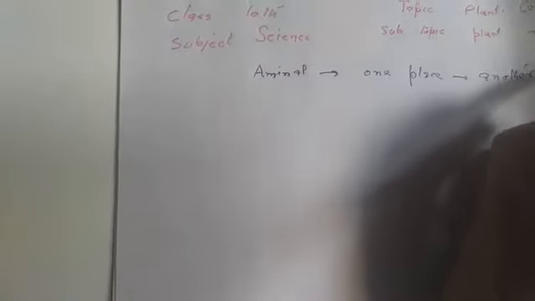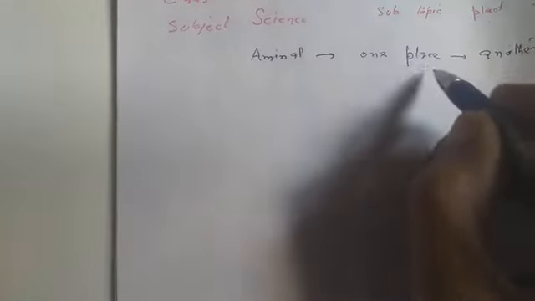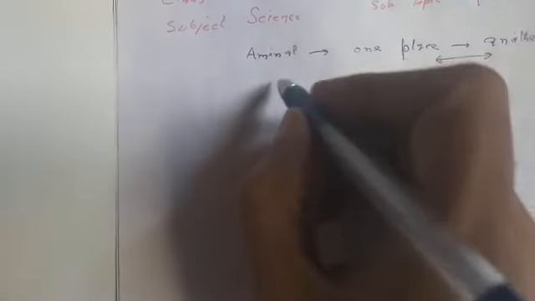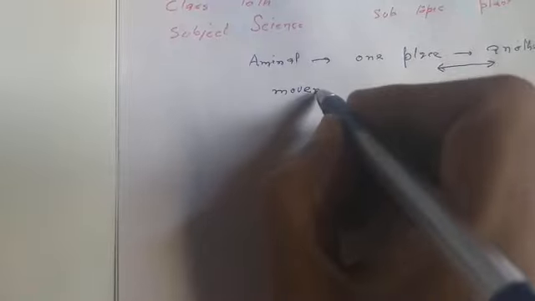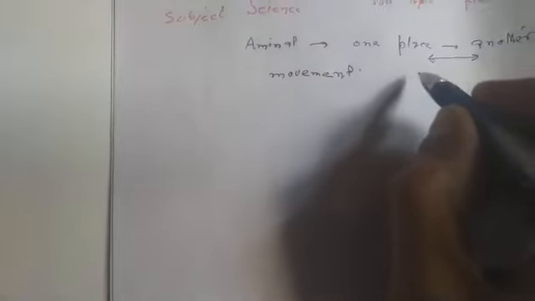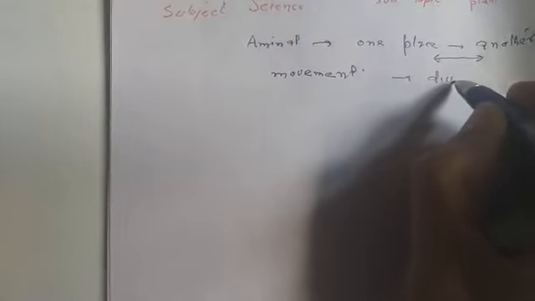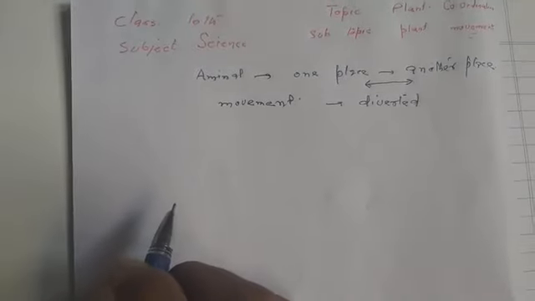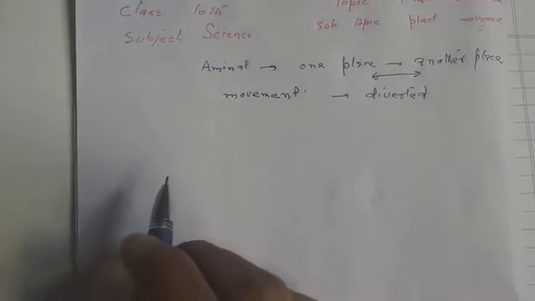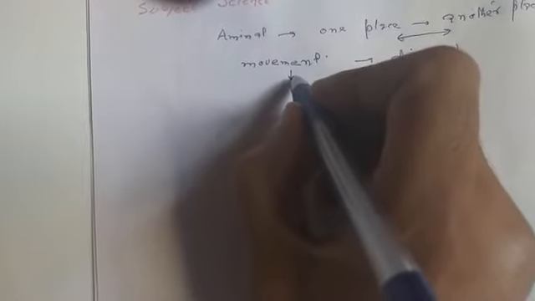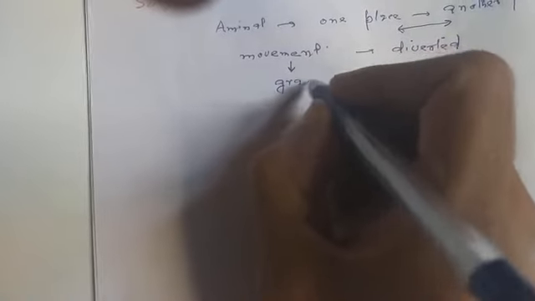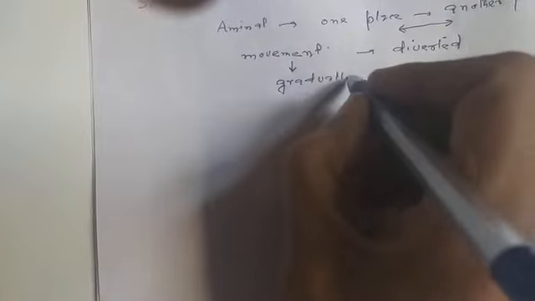Now when we discuss plants, they don't show such kind of locomotion, moving from one place, but they show a slight movement towards a particular stimulus. Whenever there is a stimulus, the plants may get diverted towards it. This movement in plants is not a quick movement, this is a gradual movement. Gradually they are diverted, and that movement is also permanent.